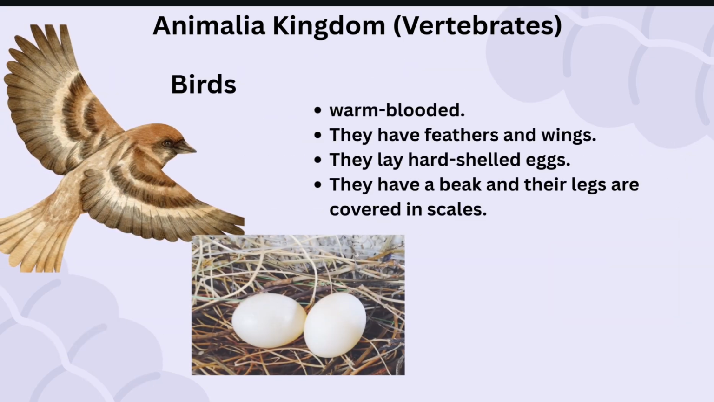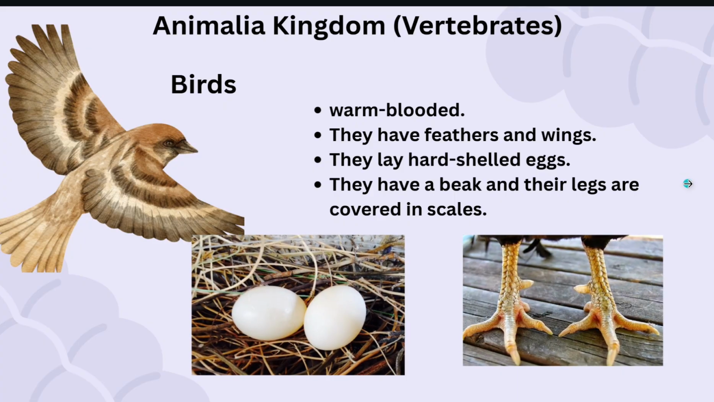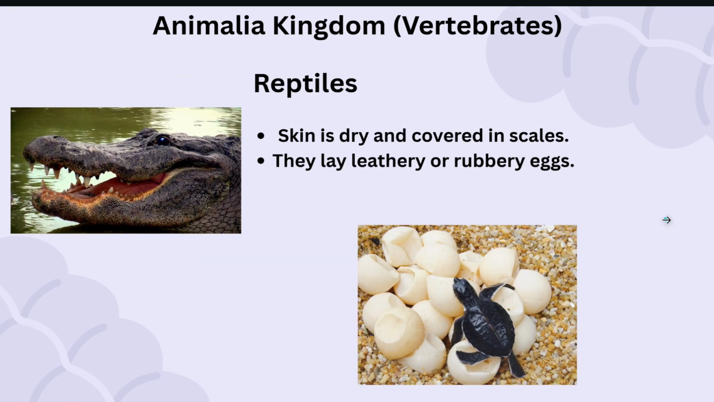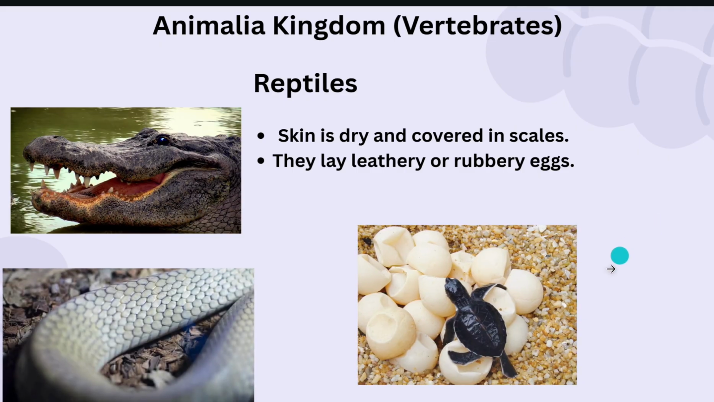Birds. They are warm-blooded. They have feathers and wings. They lay hard-shelled eggs. They have a beak and their legs are covered in scales. Reptiles, for instance, snakes and crocodiles. Their skin is dry and covered in scales. They lay leathery or rubbery eggs.